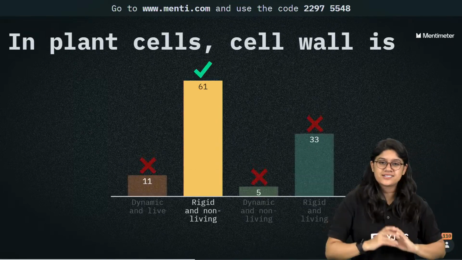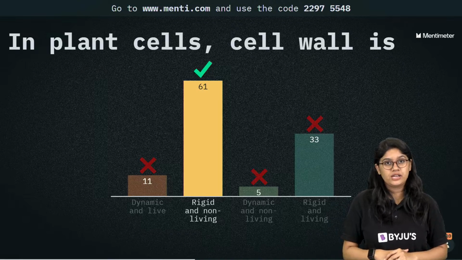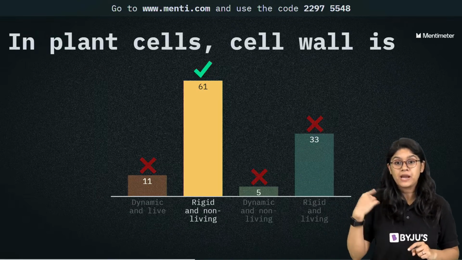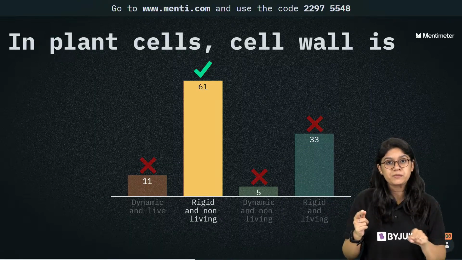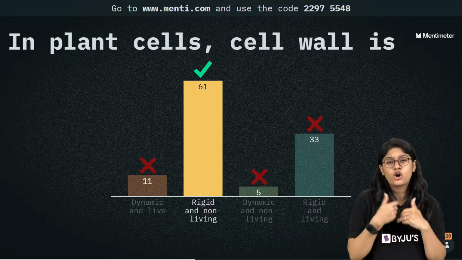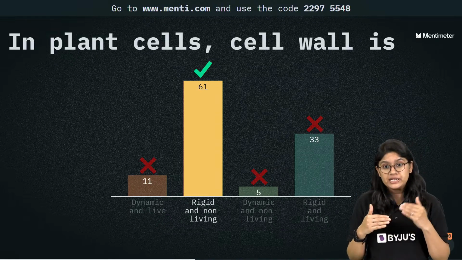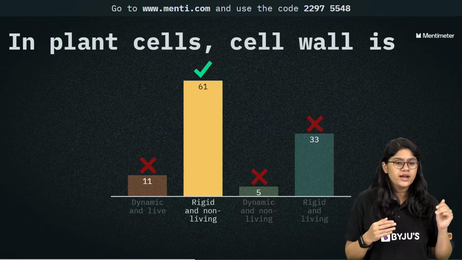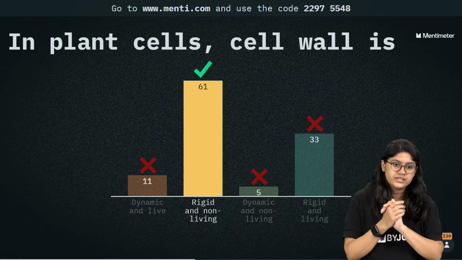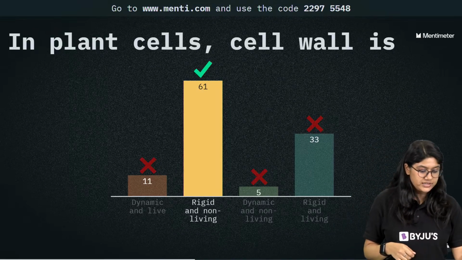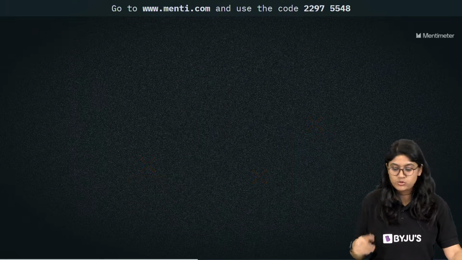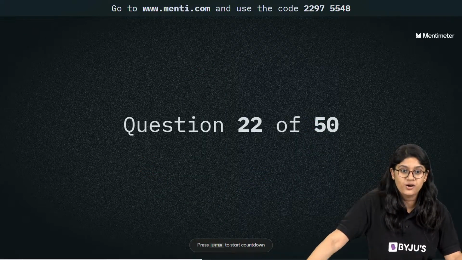And the correct answer is rigid and non-living. So we know that in plant cells, cell wall is the outermost layer. It is very rigid, it's non-living, right? And it is freely permeable. It actually provides the barrier. Very good. So the correct answer is rigid and non-living. Let's move to the next question now.